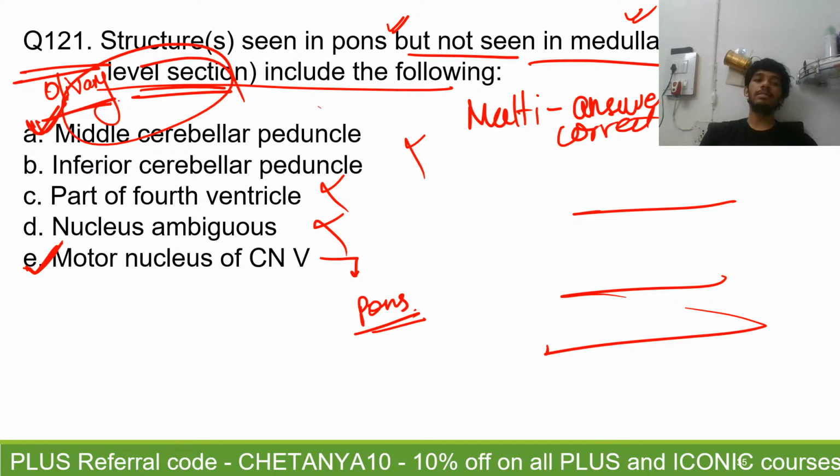Okay, so B, C, D are seen in the medulla as well as the pons. Basically the B, C, D will also be seen in the medulla at the level of the olivary section. But A and E are not seen in the medulla, but they are seen in the pons.